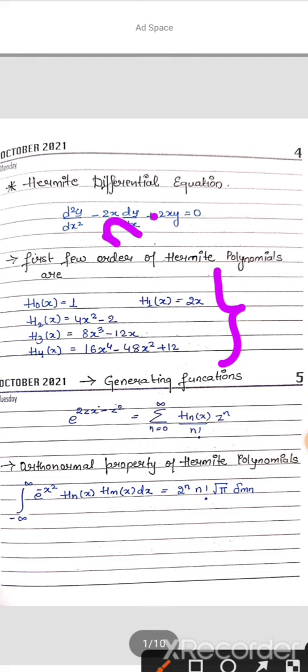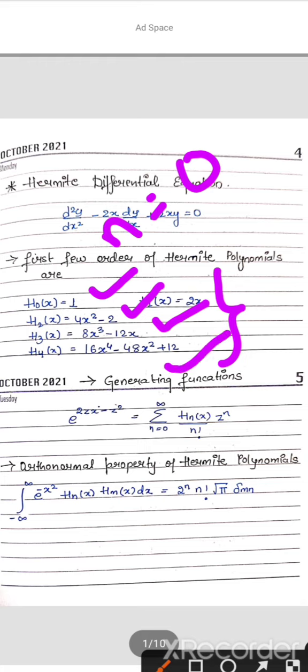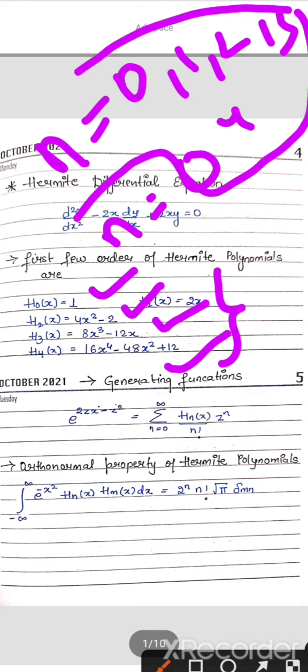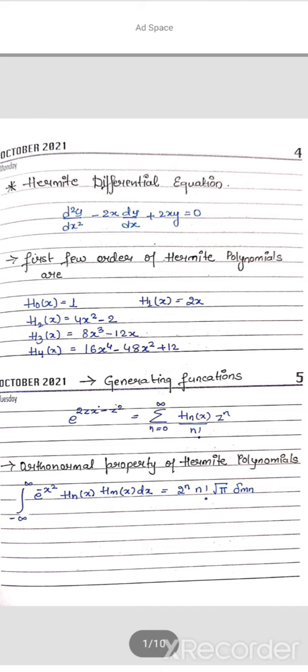For n is equal to 0, H0 is 1. For n is equal to 2, H2 is 4x square minus 2. For H3, it is 8x cube minus 12x. I will suggest you try to remember these up to n is equal to 4, that is 0, 1, 2, 3, 4, because normally they are going to ask up to these orders only.